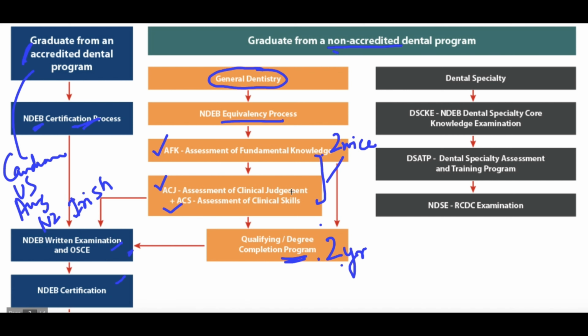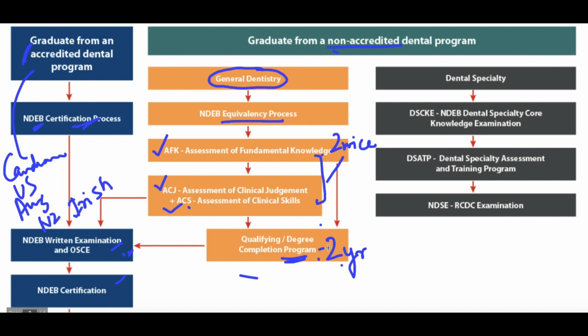Depending on if you feel confident that you can clear the ACJ and ACS exam at one go, you can go ahead with this, or else you go for this 2-year program and then directly you can apply for the NDEB written examination. You don't have to go for ACJ and ACS at that time, right?